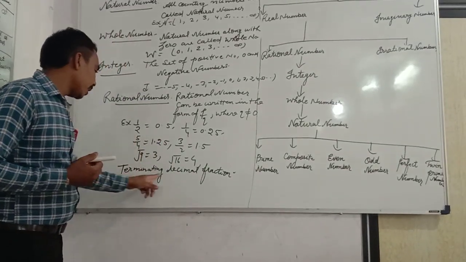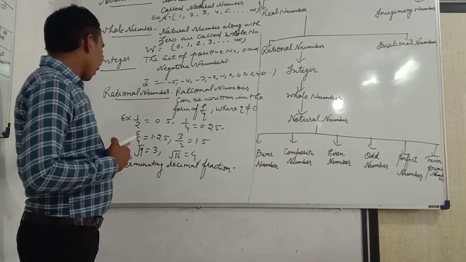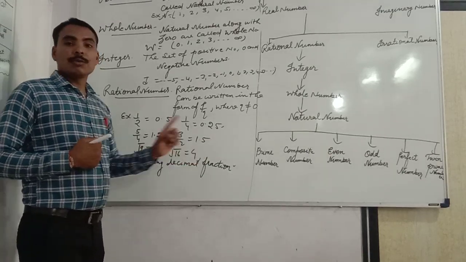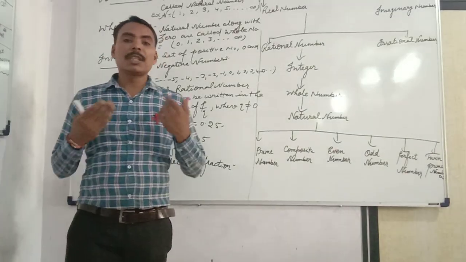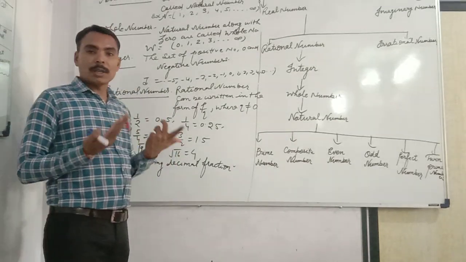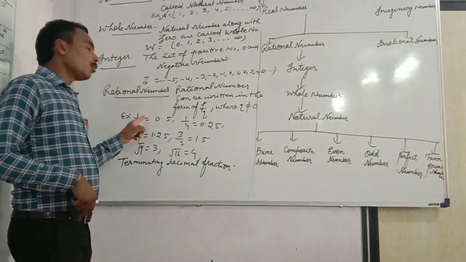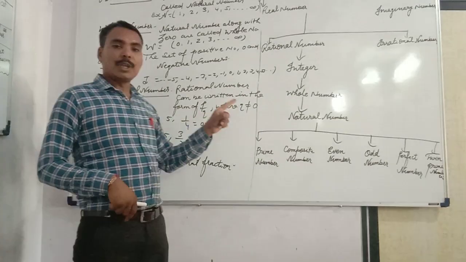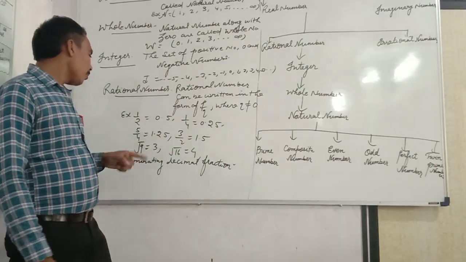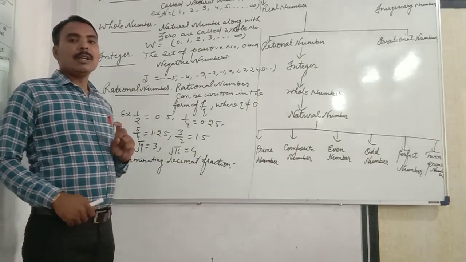Root 9 is equal to 3, root 16 is equal to 4, root 25 is equal to 5, root 36 is equal to 6, which is 6 divided by 1. This is equal to P by Q where Q is not equal to 0. That's why it is a rational number. Many examples you can take, like 1 by 2 is 0.5, 1 by 4 is 0.25, 5 by 4 is 1.25, 3 by 2 is 1.5. So this is the terminating decimal fraction.